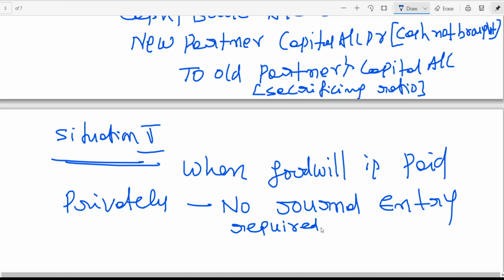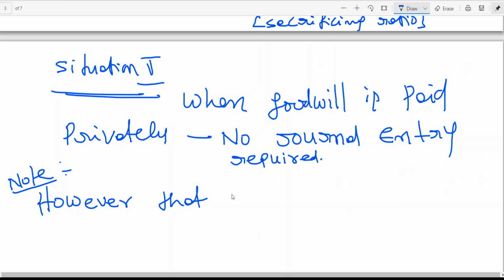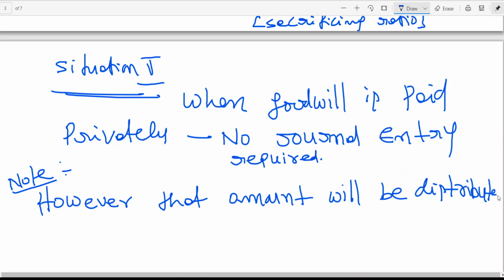However, that amount will be distributed to all partners in which ratio? Sacrificing ratio.